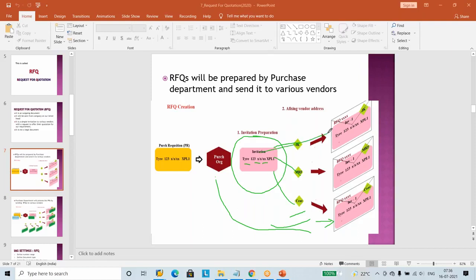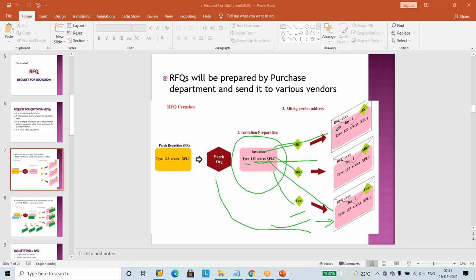So when we send this invitation to everybody and ask if they are interested to supply this material, please send your quotations up to what date? So we have to mention the quotation submission deadline date.